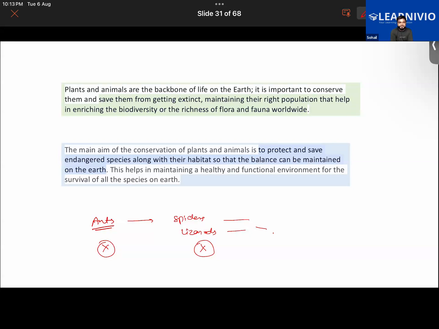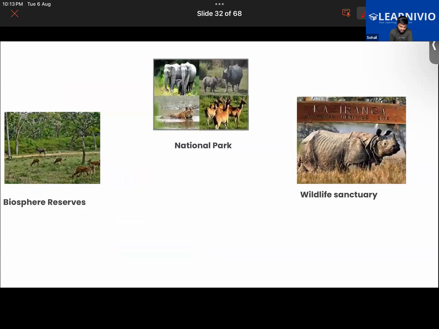The main aim of the conservation of plants and animals is to protect and save endangered species along with their habitat so that the balance can be maintained on the earth. This helps in maintaining a healthy and functional environment for the survival of all species on Earth. Good, right? So that is what we're going to be discussing.